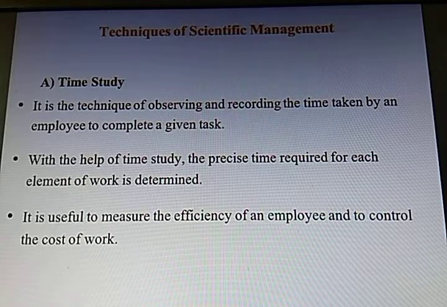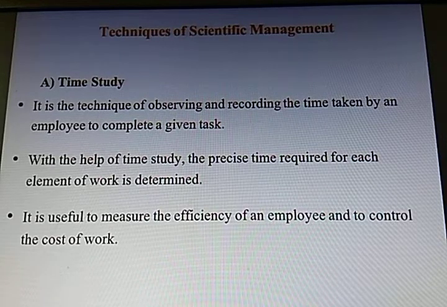The time study is the technique of observing and recording the time taken by an employee to complete a given task. I told you, I have worked with Siemens and there used to be job cards for each and every job to be performed, and then they used to calculate our efficiency. Like what is the time mentioned in the job card and how much time the employee has actually taken. So they used to calculate our efficiency. Based on that, they used to give us incentive also. So this time study aspect is very important.